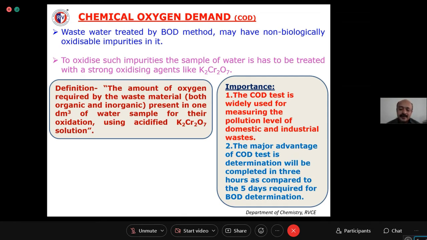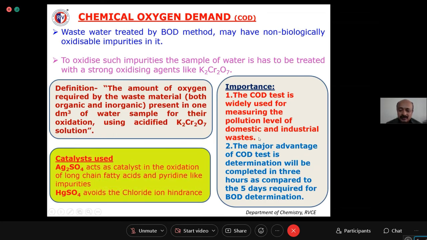And the time for COD estimation is only 3 hours, whereas for BOD it is 5 days, right? So these are the importance of this COD estimation.